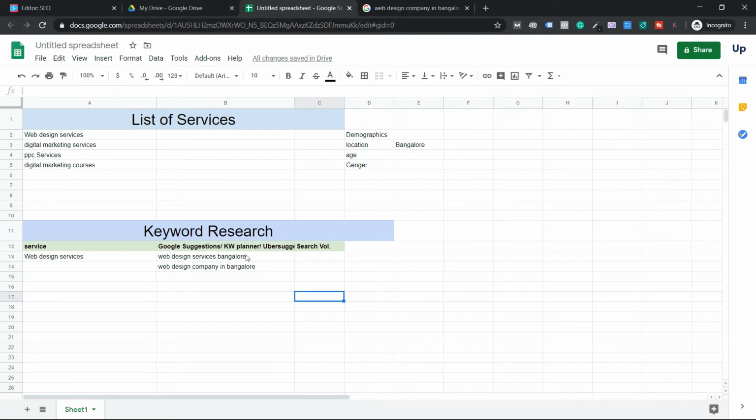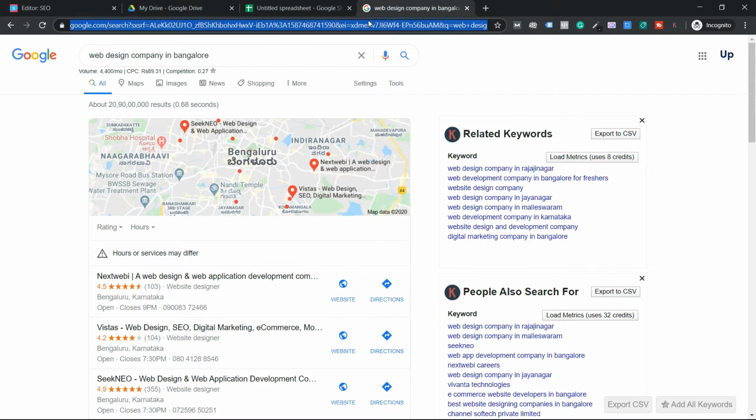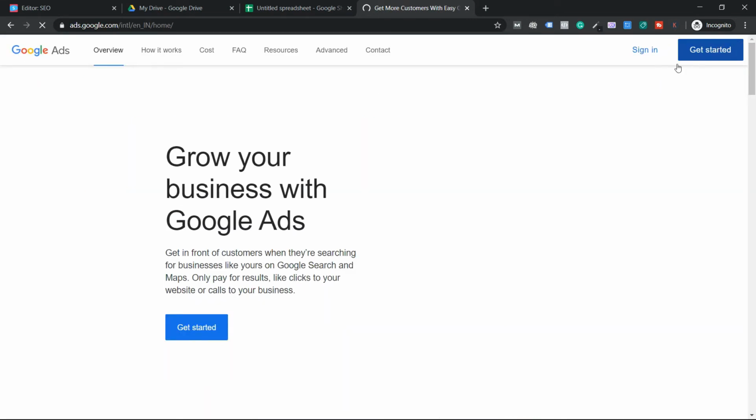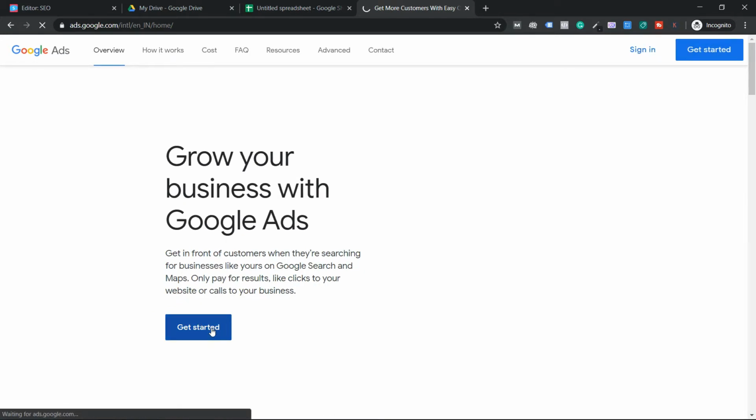Once I got these through Google suggestions, the next tool I'm going to use is called Google Keyword Planner. So to sign up for Google Keyword Planner, guys, just go to ads.google.com. It's a free tool unless you want to run an ad. So go to ads.google.com, and once you come to this step, there's an option called Get Started. Click on Get Started. Okay, it's going to ask you to log in with your Google account, Gmail account.